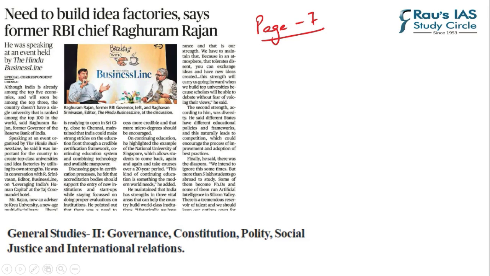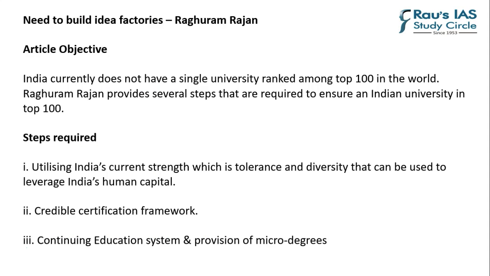Let's begin the analysis. First and foremost, the talk has been organized with an objective: India currently does not have even a single university which is ranked in the top 100 in the world. This talks about the sorry state of affairs, especially for education in India. Now, Raghuram Rajan provides several steps that can be required to ensure an Indian university in the top 100.